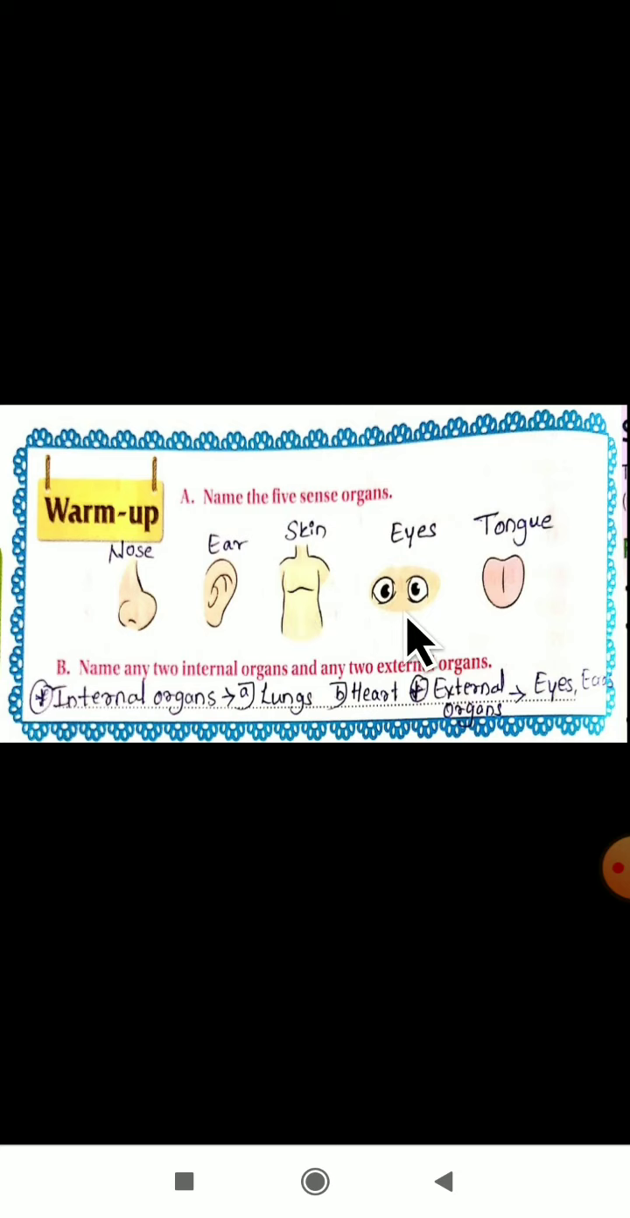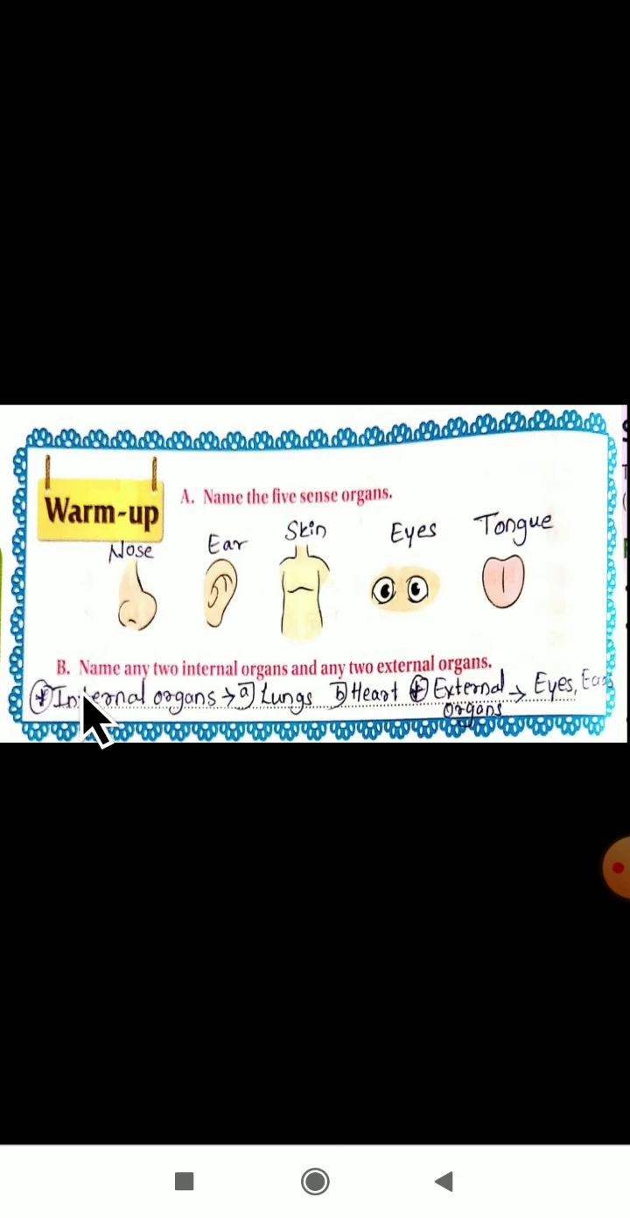The next sense organ is the eyes. Yes, with the help of our eyes, we see the things in our surroundings. Whatever things are there, we see with the eyes only. Next, the last sense organ is the tongue. Yes, with the help of the tongue, we taste the food.